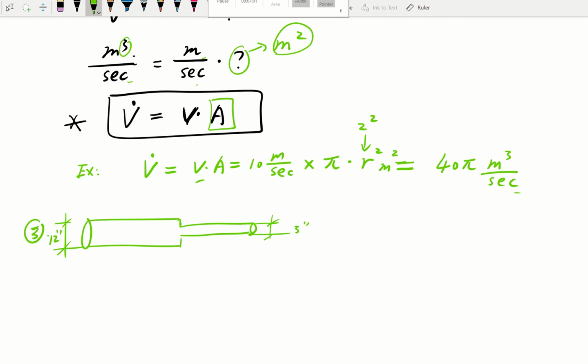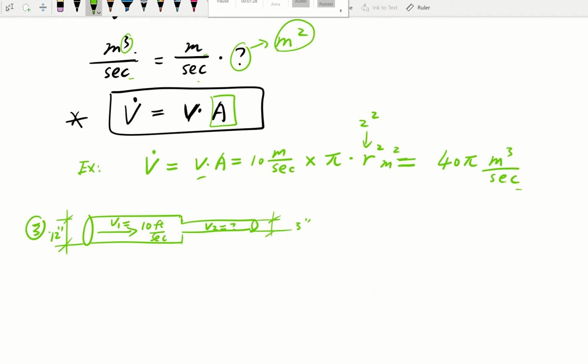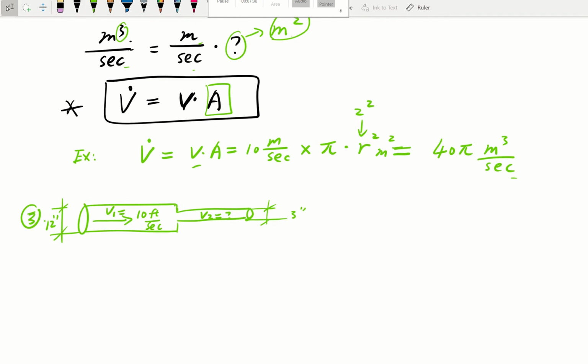There's a fluid passing through here, and right here we'll call it 10 foot per second. That's the speed, that's V1. Then, given this dimension, you want to find the speed within this smaller pipe. So let's think about, based on our intuition, do you think they're going to have the same speed?